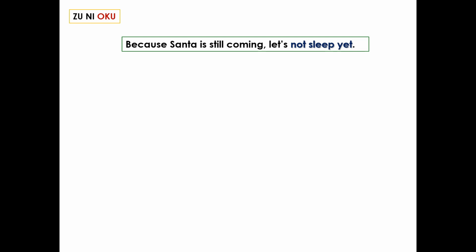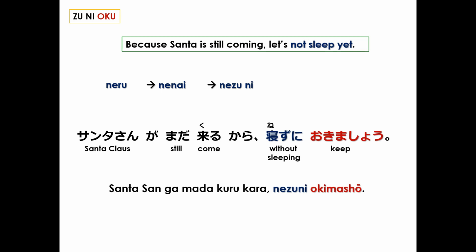Next example, because Santa Claus is still coming, let's not sleep yet. Do not sleep yet. To sleep is neru, negative, nenai. Without sleeping, nezu ni. In Japanese, Santa san ga mada kuru kara nezu ni okimashou. Because Santa is still coming, let's not sleep yet. The mashou conjugation indicates volitions, and you can review this conjugation in lesson 34.